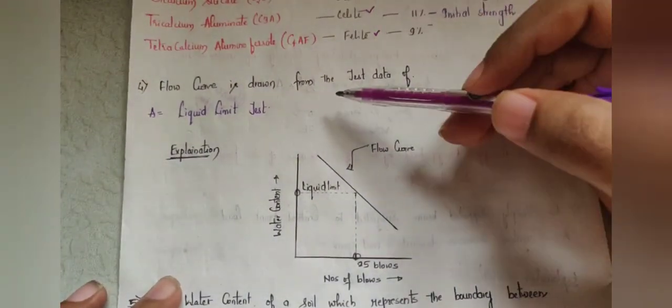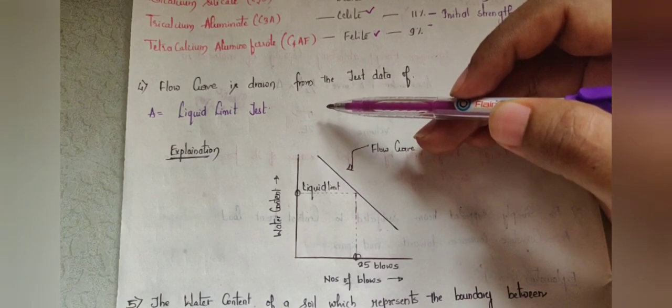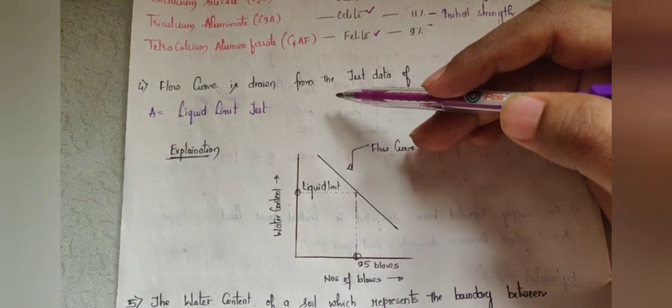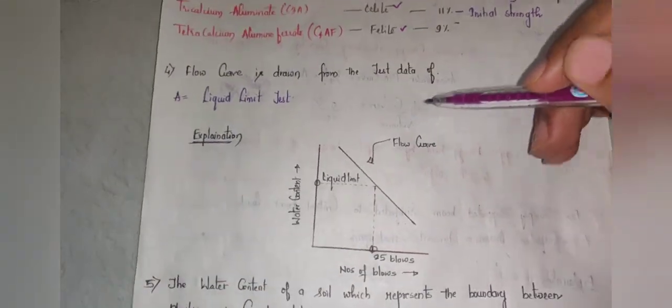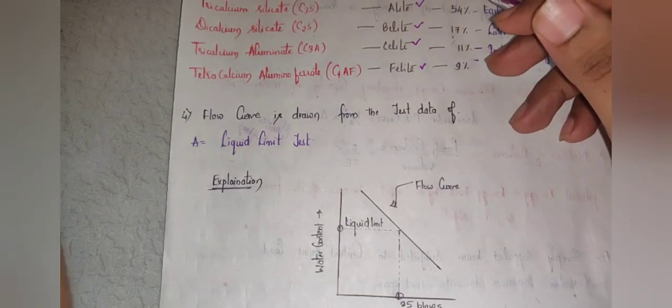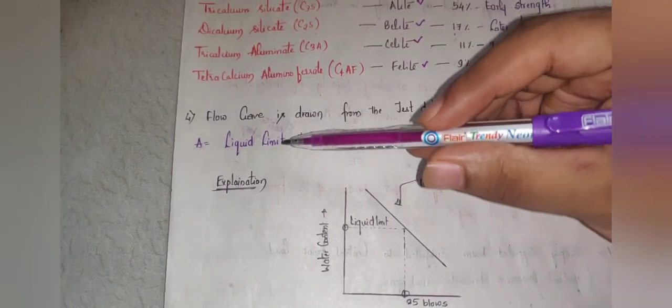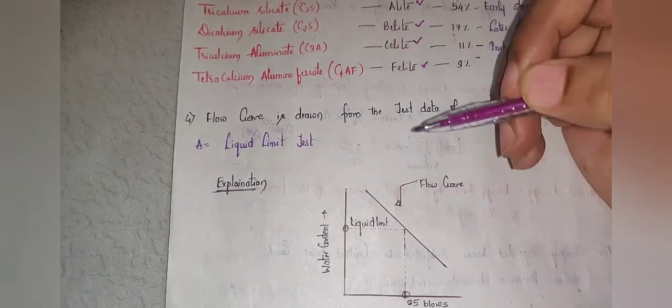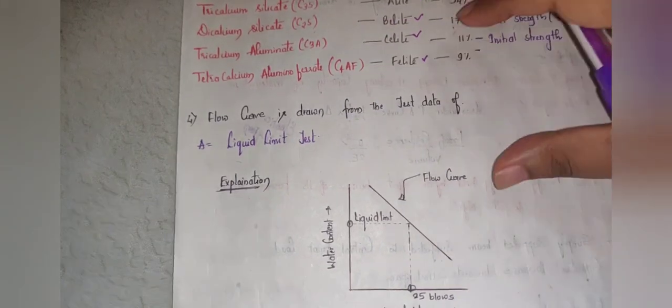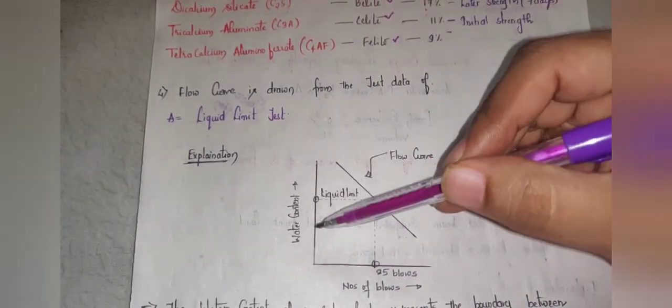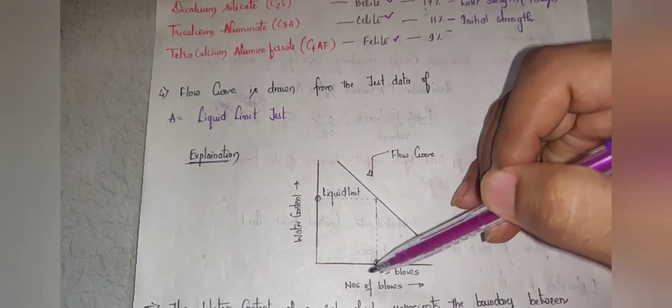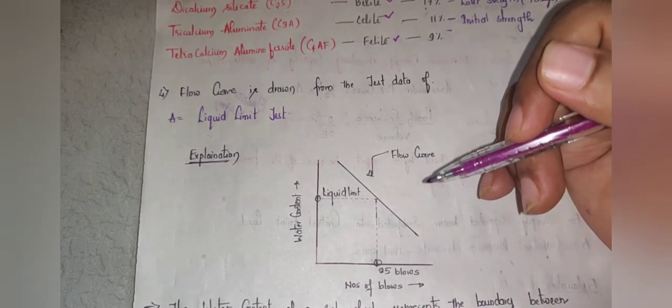The next question reads, flow curve is drawn from test data of... So there are different options given. From those options, the correct answer is that the flow curve is drawn for the liquid limit test. In the liquid limit test, we draw the curve for water content versus the number of blows, right?